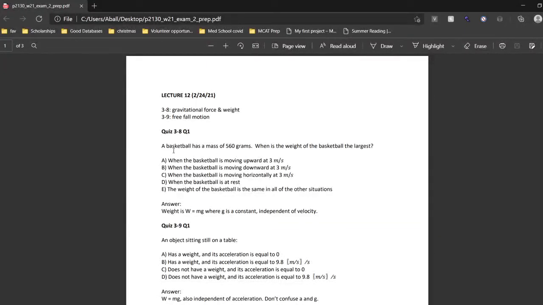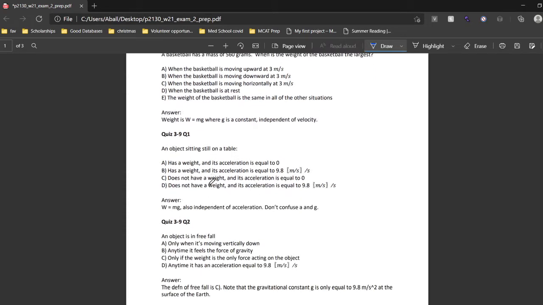Okay, so today we are going over concept 3-9, free fall motion. We have about 4 questions to go through, so let's get started. We're going to start with 3-9, question 1.